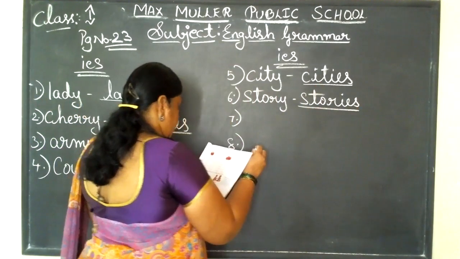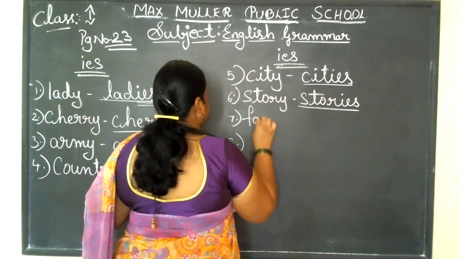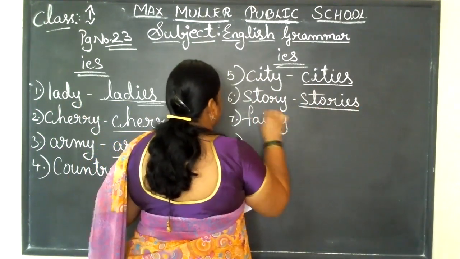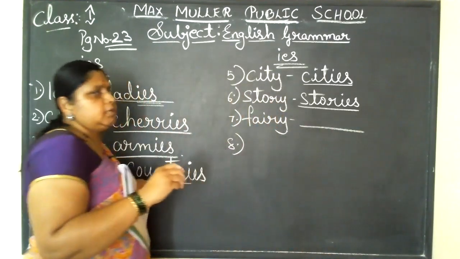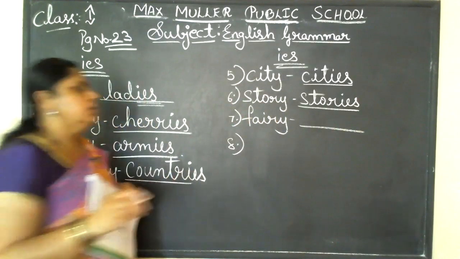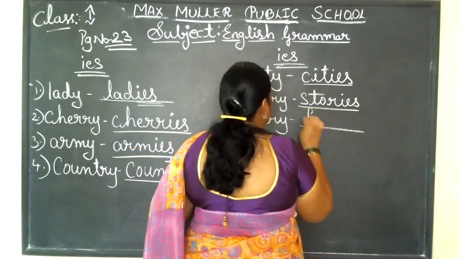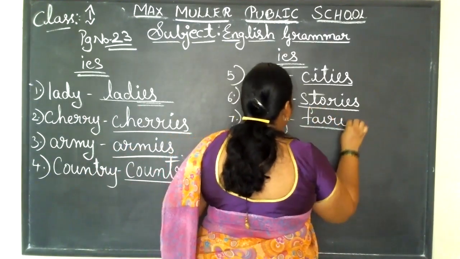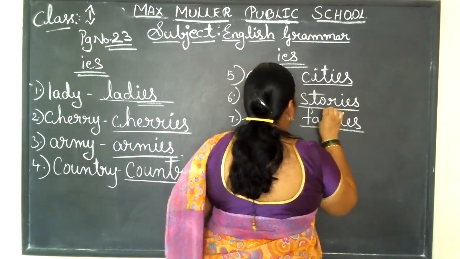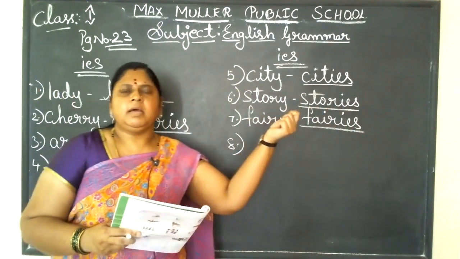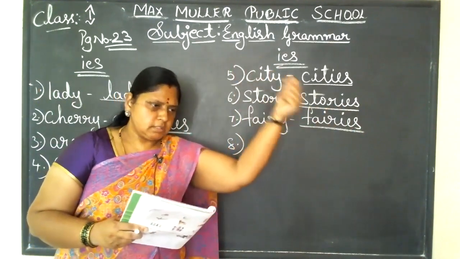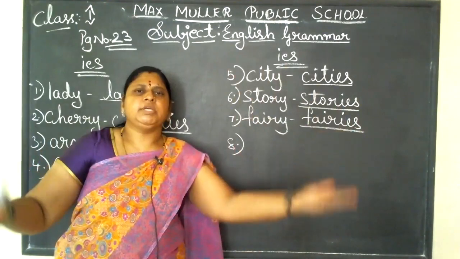Next one, fairy. Who is this? Fairy. Have you seen the cartoons? You may have seen it. Fairies, F-A-I-R-I-E-S. She'll be holding a star in her hand, and she just does like this and everything will change.